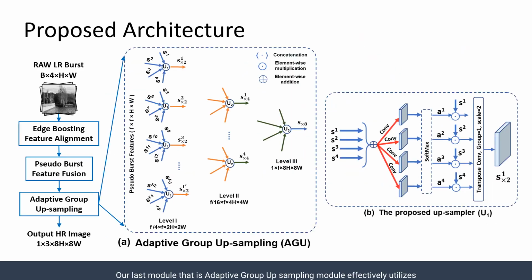Our last module, that is adaptive group upsampling, effectively utilizes the information available in multiple frames to get into HR space. It handles pseudo-burst features in groups and progressively performs upscaling. We sequentially divide the pseudo-burst features into groups of 4. These groups of features are upsampled with the upsampler depicted in figure B, that first computes a dense attention map carrying attention weights for each pixel location. The dense attention maps are element-wise applied to the respective burst features.